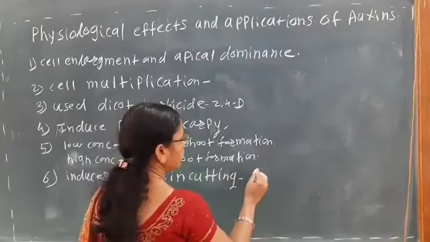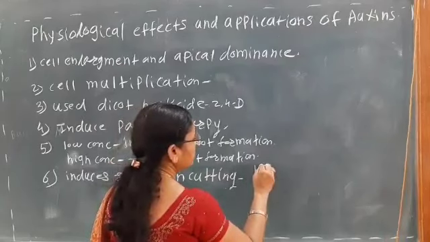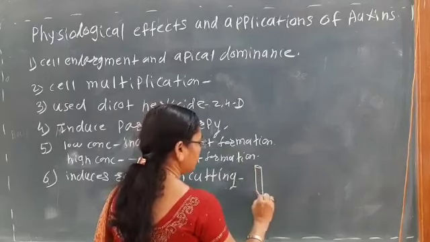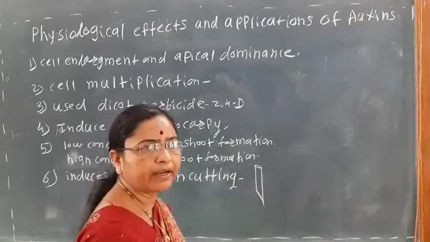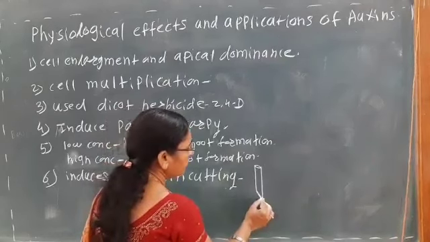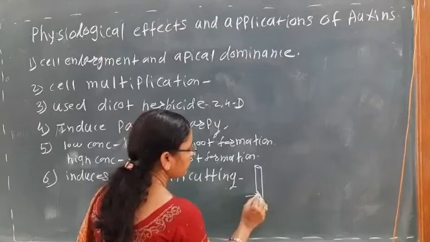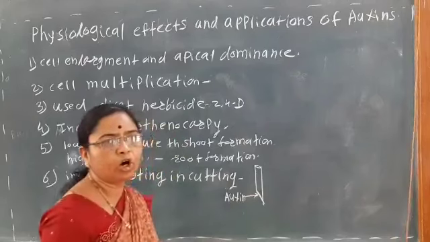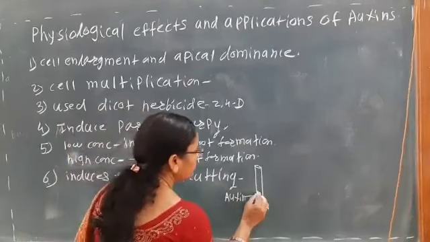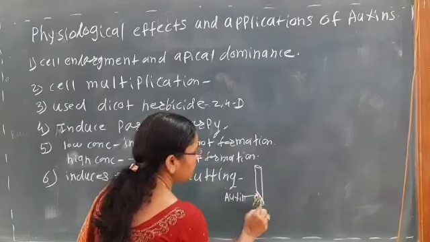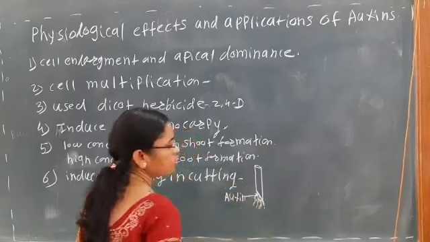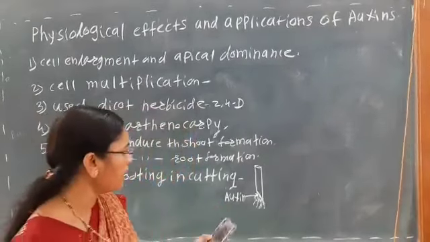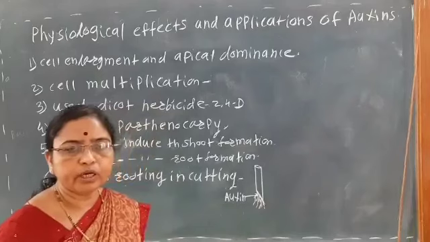So if we use the stem cutting, we have seen in the stem cutting the upper cut is round and the lower cut is mainly slanting. And here in the lower cutting, if we apply the auxin, there is the early initiation of the roots. So there is the formation of the adventitious root system due to the application of the auxins.